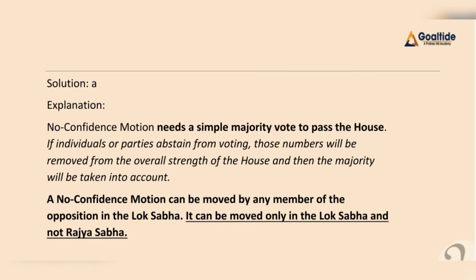Now let me have a look at our explanation. Here we can see that a no confidence motion needs just a simple majority vote to pass the house. Hence if an individual or party abstains from the voting, then those numbers will be removed from the overall strength of the house, and then the majority will be taken into account. Hence our first statement is correct. Our second statement was incorrect, because a no confidence motion can be moved by any member of the opposition in the Lok Sabha, but it can only be moved in the Lok Sabha and not in the Rajya Sabha. Hence that was an incorrect one.